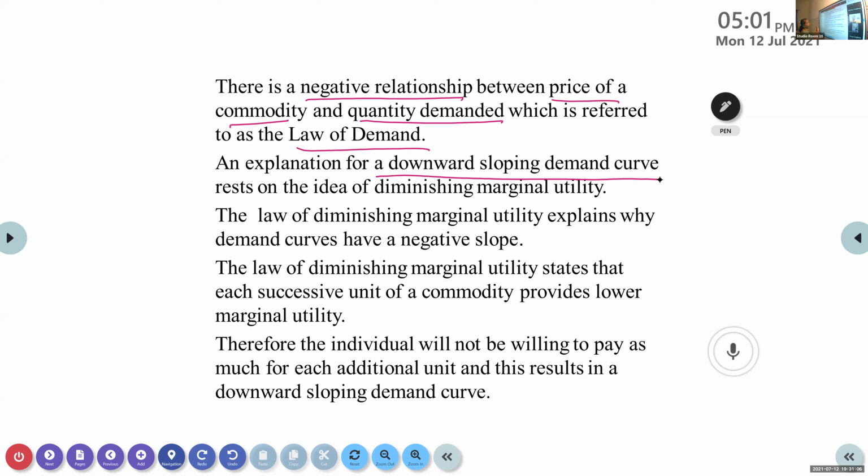And this idea has come from the law of diminishing marginal utility. As we consume more and more, the satisfaction will be less here. Or we say, because of the law of diminishing marginal utility only, the demand curve has a negative slope. For example, as you consume more and more, when you buy the next unit, are you ready to pay more money or less money?